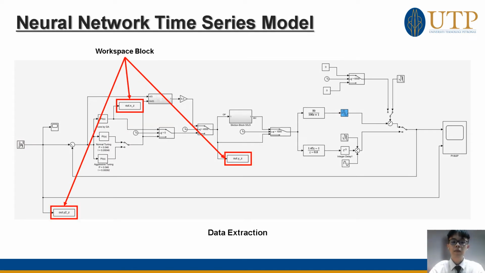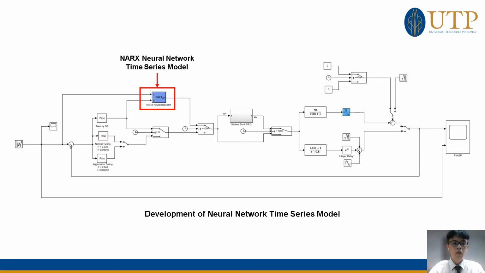After that, the data from the latest model is extracted with 500,000 seconds to train the neural network time series model. One of the neural network time series models, the NARX block, is now replacing the previous novel compensator in this control loop. The NARX model is chosen among all other models since its input vector can be built through 2 tap delay lines, where one slides over the input signals, which is the signal of the controller, and another slides over the network's desired output, which is the set point signal.